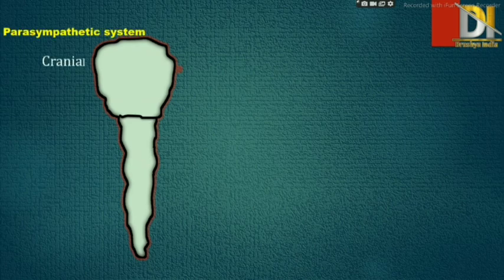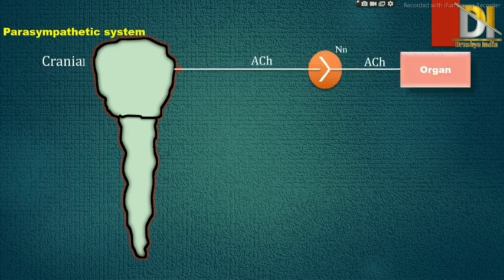First system that we will see is parasympathetic system, which is also known as craniosacral because it originates from cranial region and sacral region. As we can see in the circular region, it is a ganglia. Ganglia means it is a junction between two neurons.